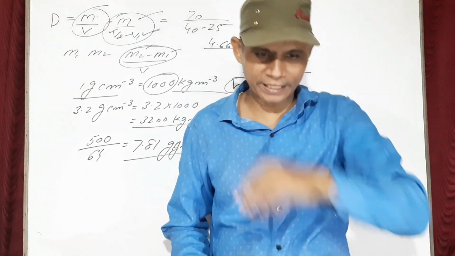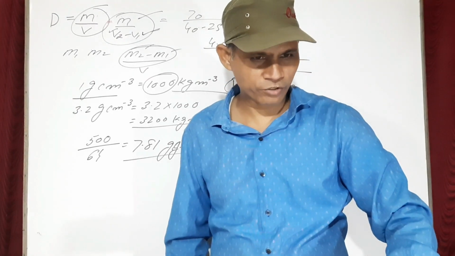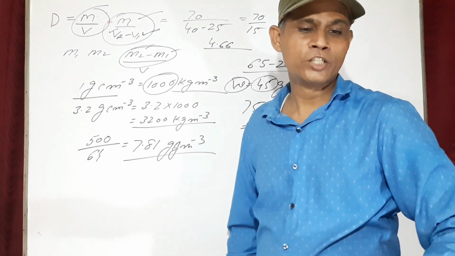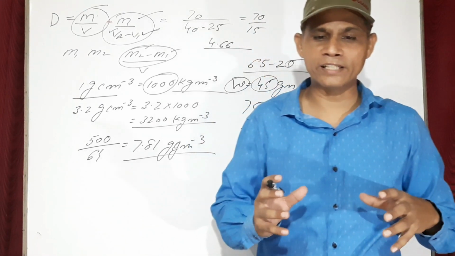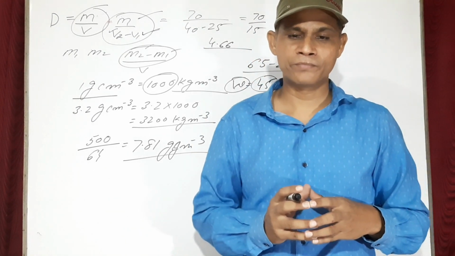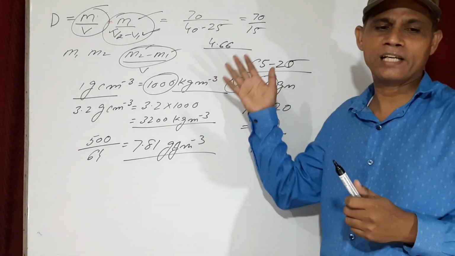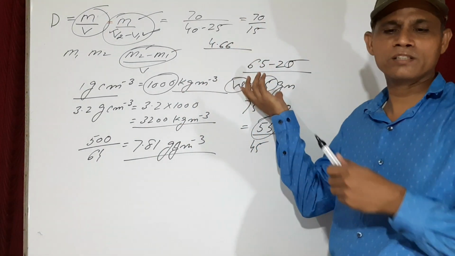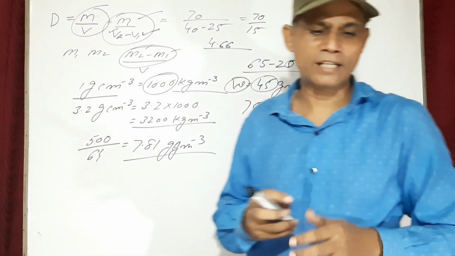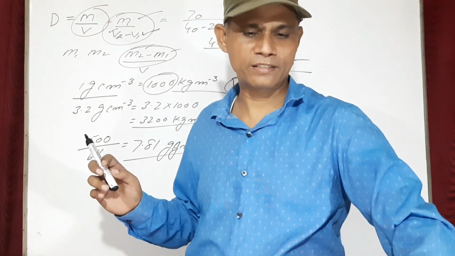Now the next question, which question is there? Question number 40. Use the following data to find the density of the liquid. A table is there. Again, this question is similar to what I have explained to you. This question is similar to that, so you can just discuss it.